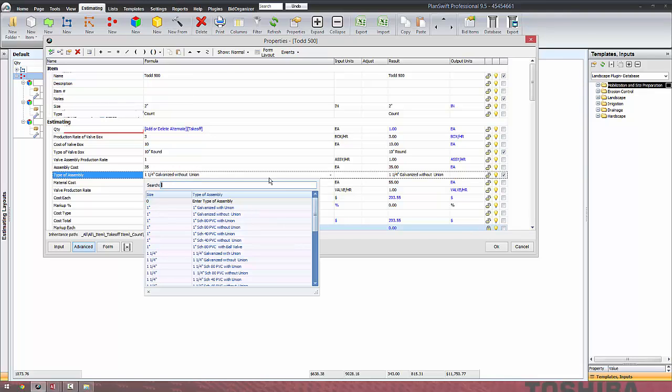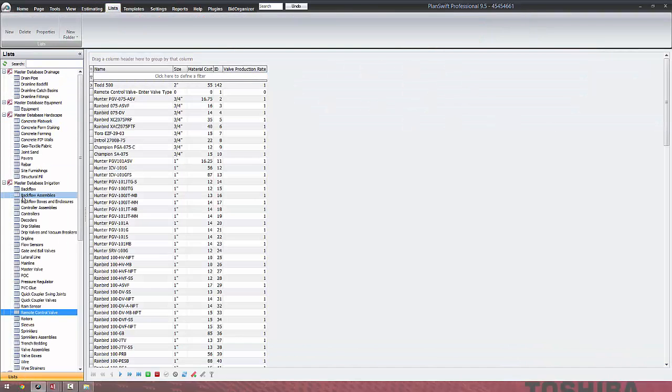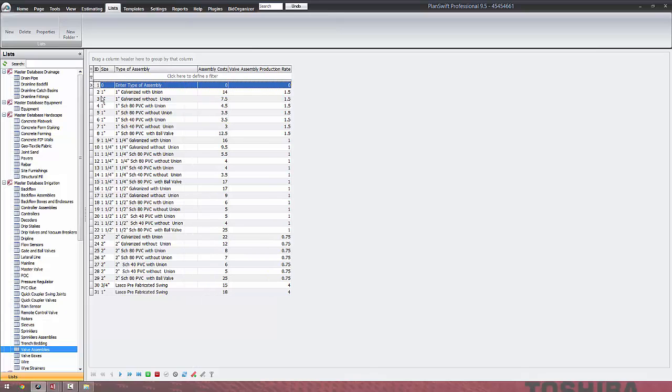Okay, and same thing with the unions or your assemblies. You have all these assemblies. Well, it's not only selecting the size and the type, but it's putting the cost of that particular valve down there. And where do we get those costs? Well, again, those come from our lists, and we can go to remote control valves right here, like valve assembly. Sorry, I stuttered there. So you have all these options.